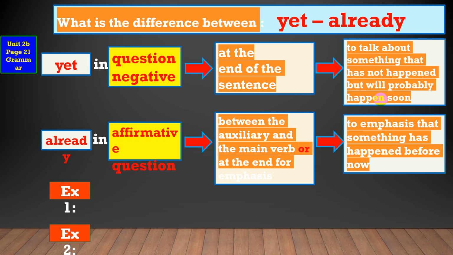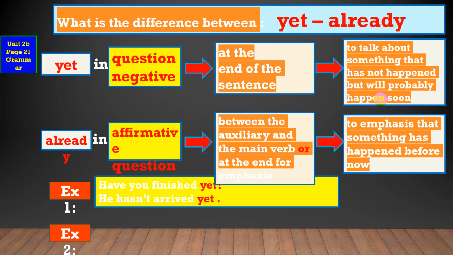And I use already to emphasize that something has happened before now. This one happened before I'm speaking. So, already: I already prepared the PowerPoint before what? Before the presentation, okay? So already, that means what? Has happened before now. Just to put more emphasis, have a look at the example.